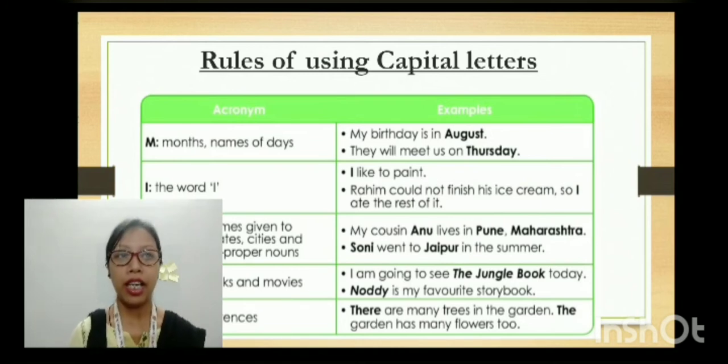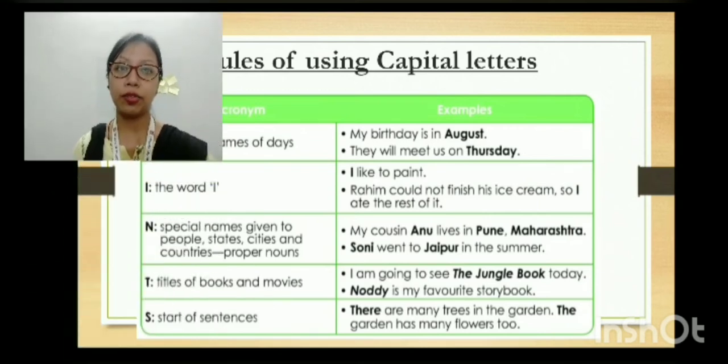M means months and names of days. So when do we use a capital letter? When there are months and names of days, like August, Thursday, September, or "today is Friday." In these words we don't use small letters at all. We always start with a capital letter.